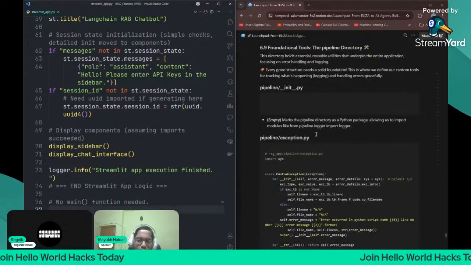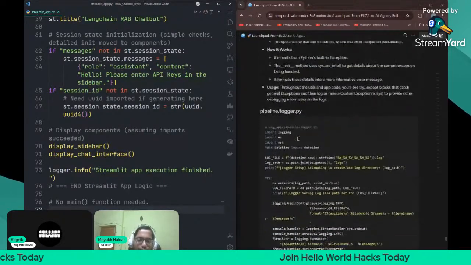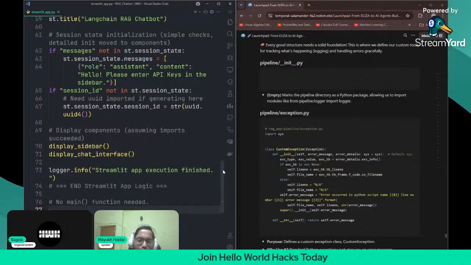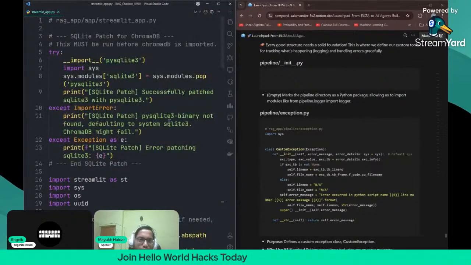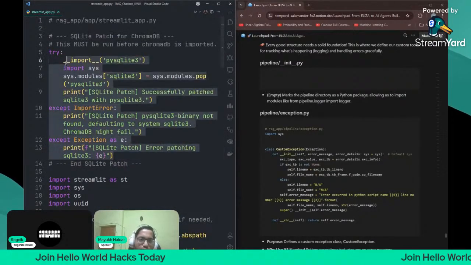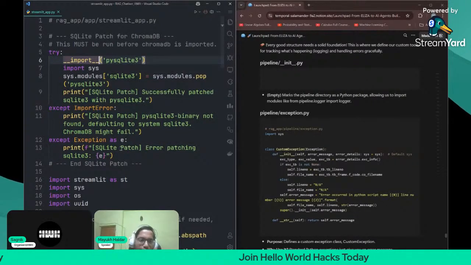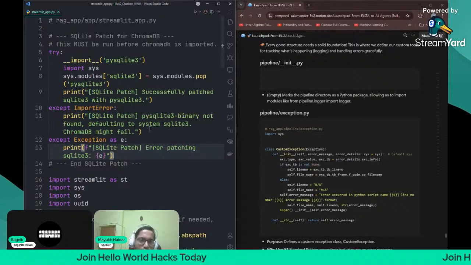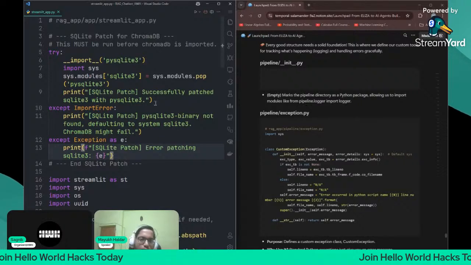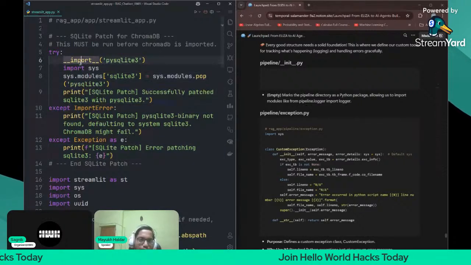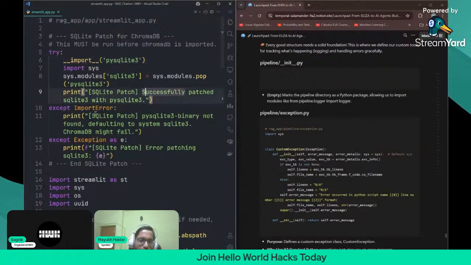Okay, now two files are still left. I will show you once, but let us understand this part first. What is happening here? This part is for Streamlit, because Streamlit doesn't support native ChromaDB. For that, we have to patch SQLite3 with pysqlite3, so we are patching it, since Streamlit doesn't support the system SQLite3.